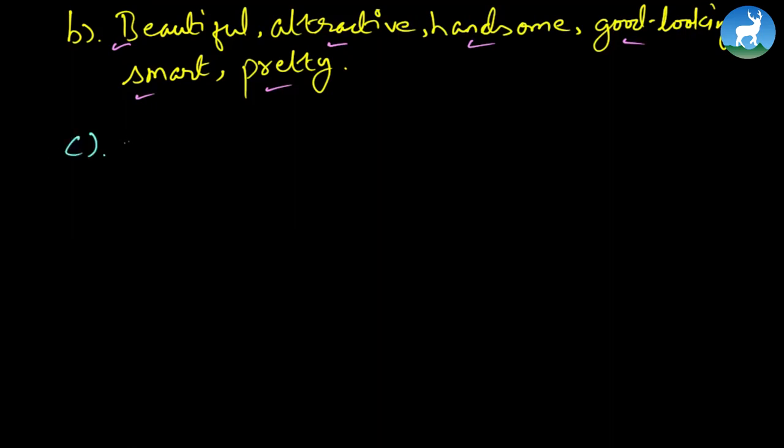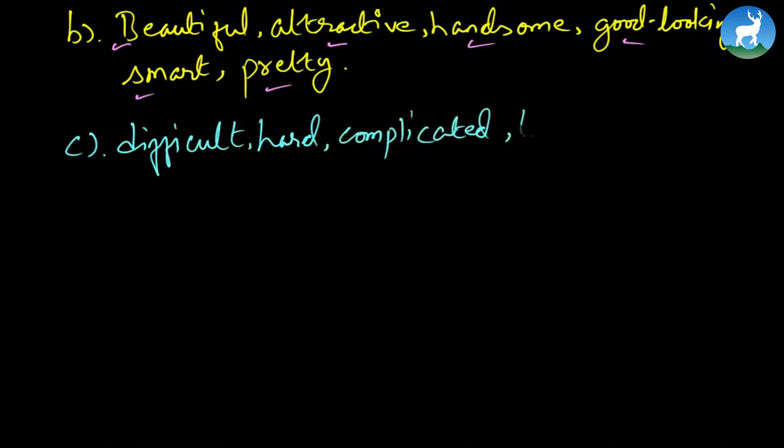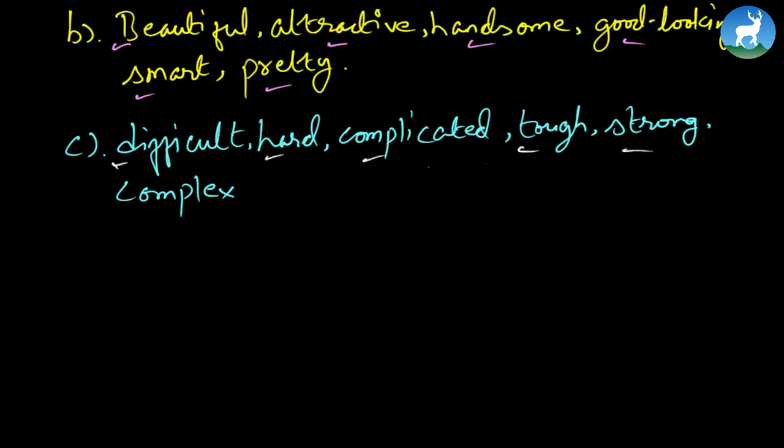Let's go for number C. Difficult, hard, complicated, tough, strong, complex. Now these words are put in such a manner that, if you look at them, they are all synonyms. They all just mean the same. But remember, once again, our task here is to provide an antonym to each of these words.